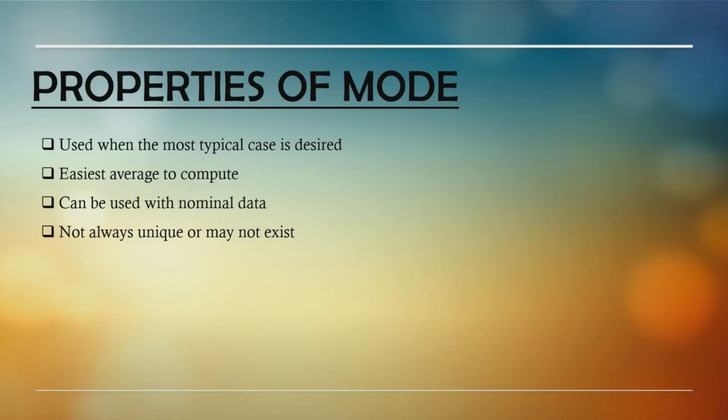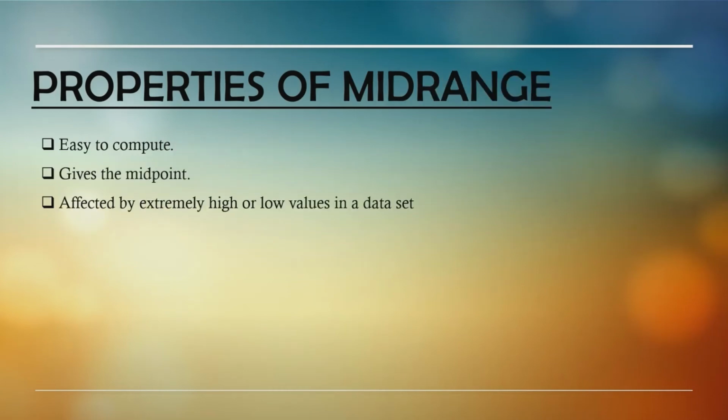Here is the property of mode. The mode is used when the most typical case is desired. The mode is the easiest average to compute. Also, the mode can be used with nominal data, and mode is not always unique or may not exist for a data set. Lastly is the property of midrange. The midrange is easy to compute, gives the midpoint, and is affected by extremely high or low values in a data set.